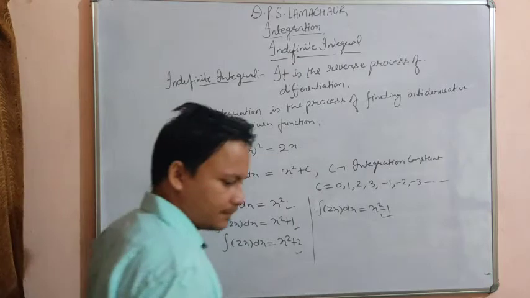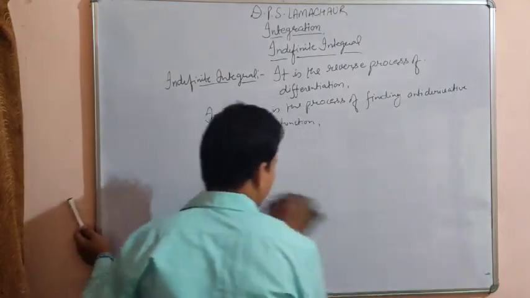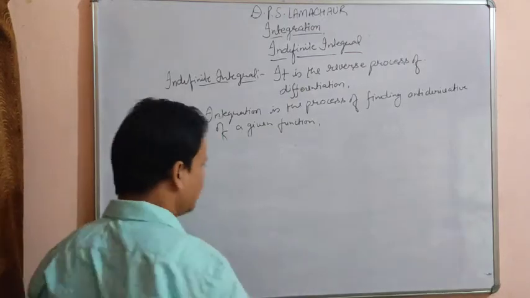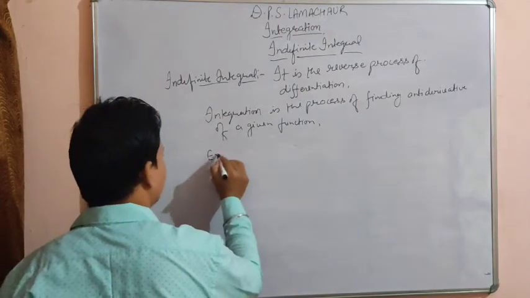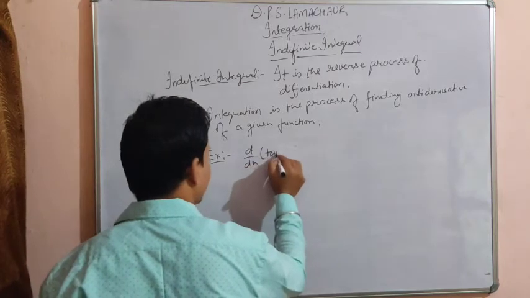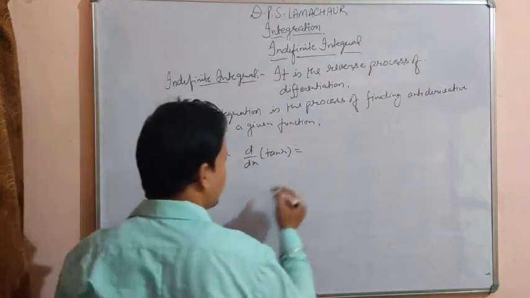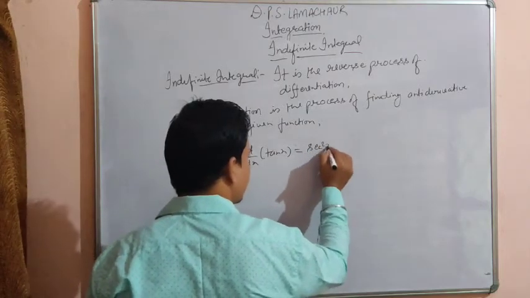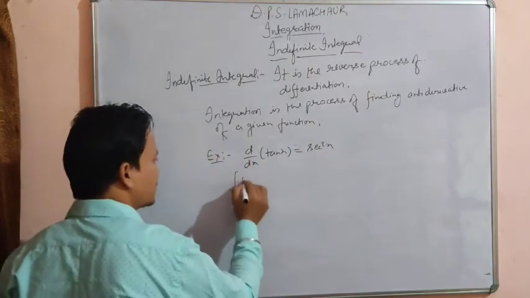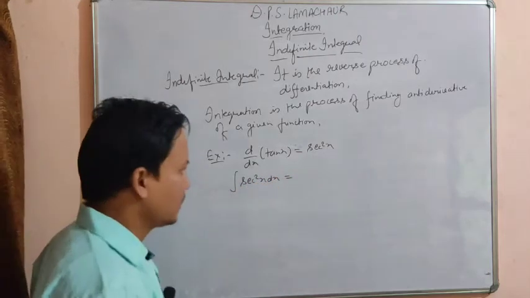Okay, or we can take some more examples, beta. Example, derivative of tan x. You know that the differentiation of tan x, either you can say the derivative of tan x is sec square x. Now, integration of sec square x is what?